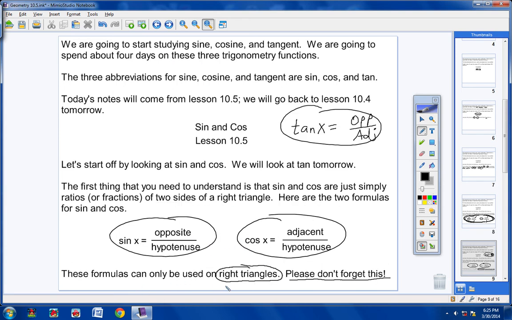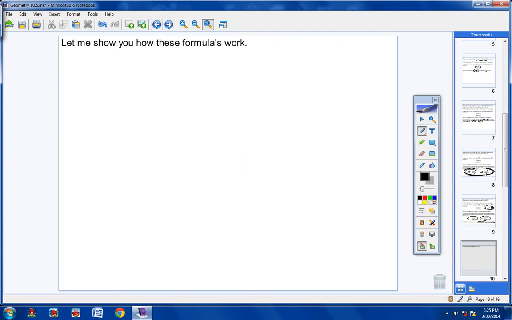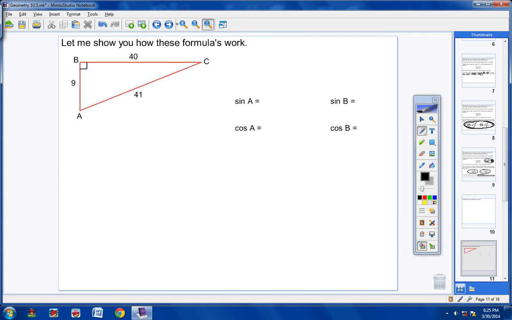This sentence here is very important. These formulas can only be used on right triangles. Okay, I would write that down if I were you. Now let's study, or let me show you how these formulas work. Please copy this problem in your notes. Go ahead and take a second and draw this right triangle right here.